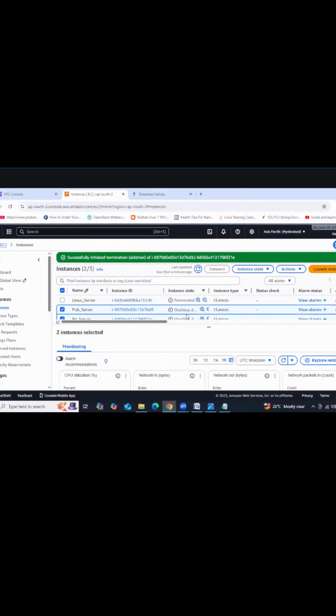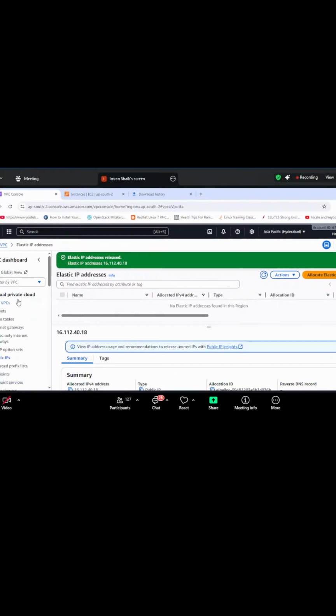Delete the NAT gateway, then release the elastic IP address, then delete the EC2 instances, then delete the VPC. You can delete the NAT gateway later also, but it is going to charge, right? If you forget, then you're going to get charged. So that's why first delete the NAT gateway and elastic IP address. Got it, guys? So this is all about VPC. It got terminated. Go to VPC, select the VPC, then delete it.